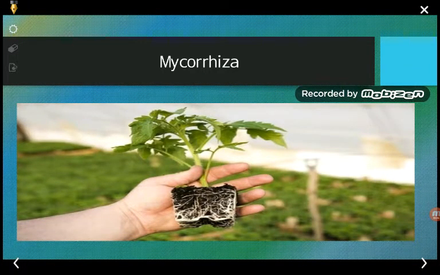Good morning, students. Today we are going to study the last topic of the biofertilizers, that is mycorrhiza. Mycorrhiza is one type of biofertilizer, and a mycorrhiza is an infected root system arising from the root of the seeded plant. Here you can find a plant whose roots are infected by a fungus, and this association of fungus with the root system is said to be mycorrhiza.